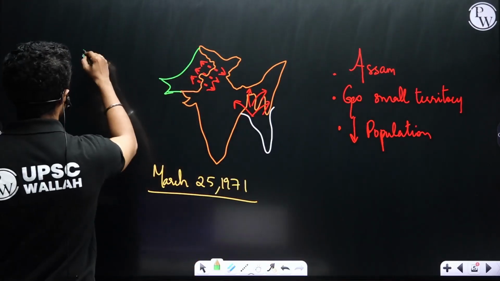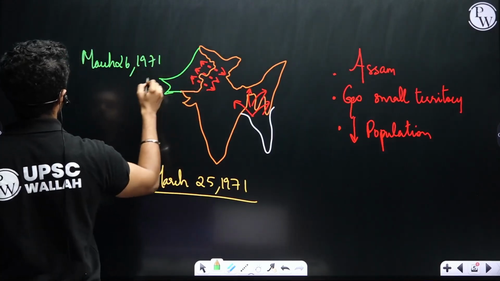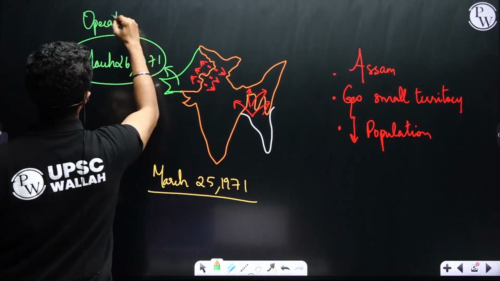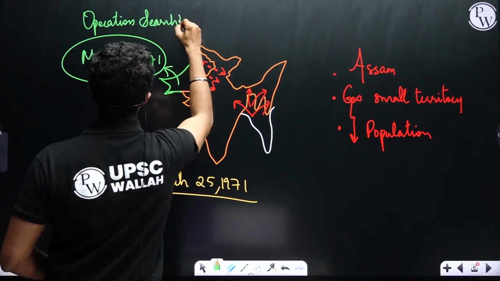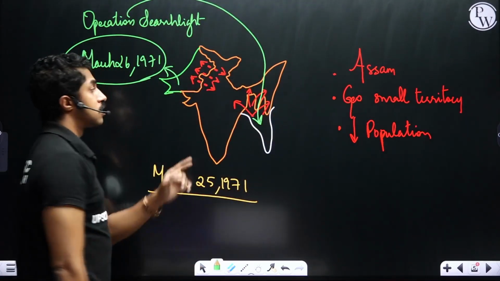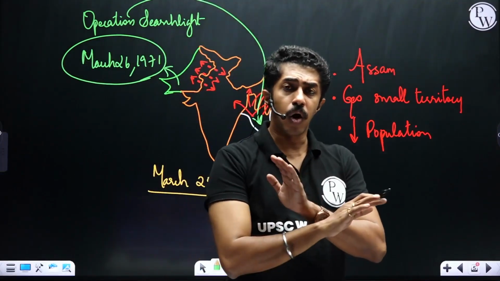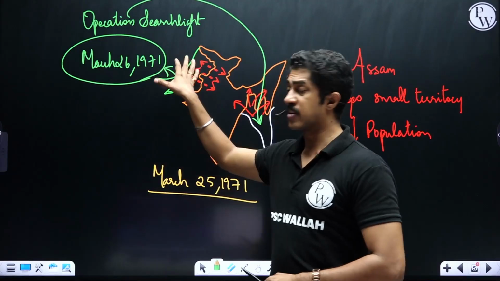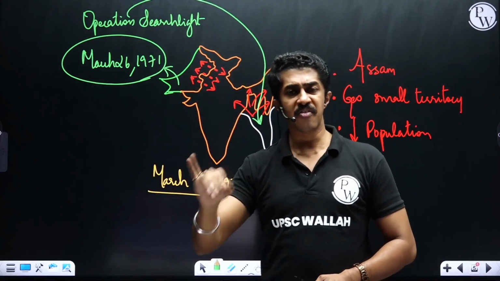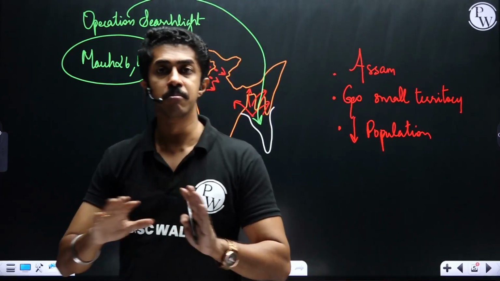March 26th, 1971, West Pakistan launched Operation Searchlight in East Pakistan. What was the purpose of that operation? Find all those people who are against West Pakistan or who are supporting the Bangladesh independence movement. Find them, kill them. If they are males, kill them. If they are women, rape them, murder them.